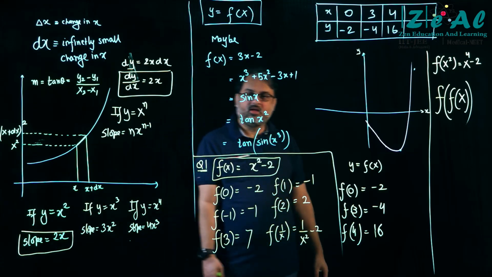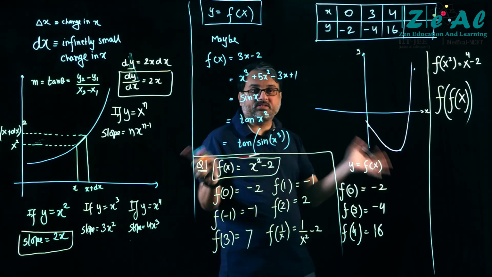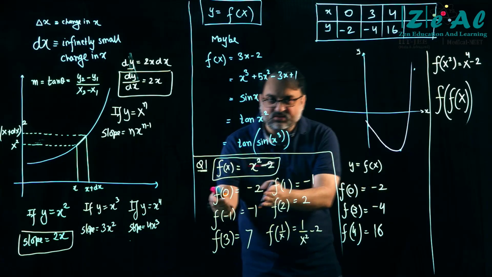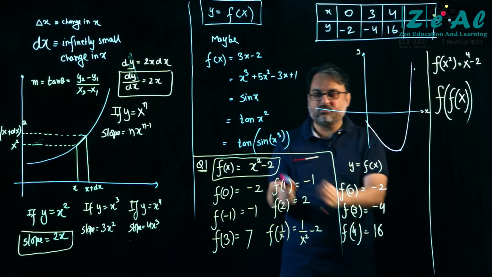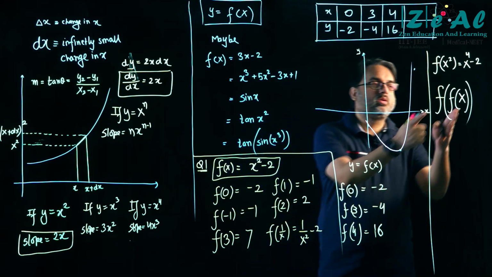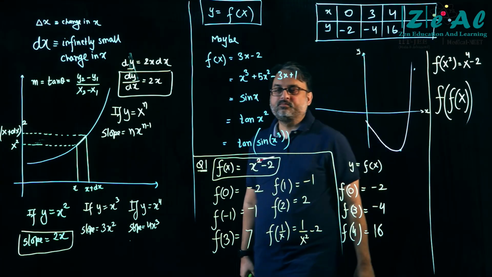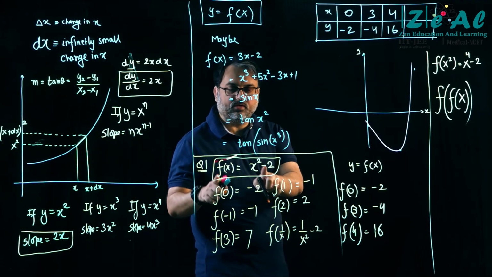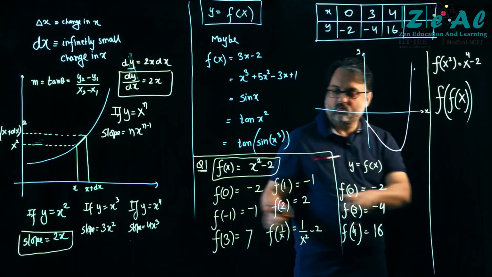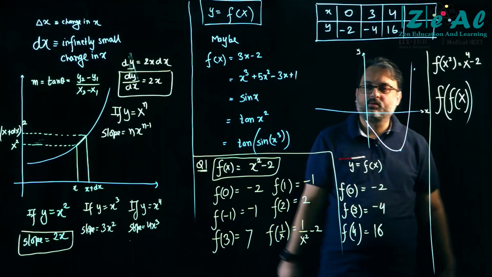There is no difference between this and this. Think in those terms. There is no difference between what you have done here and what you are supposed to do here.